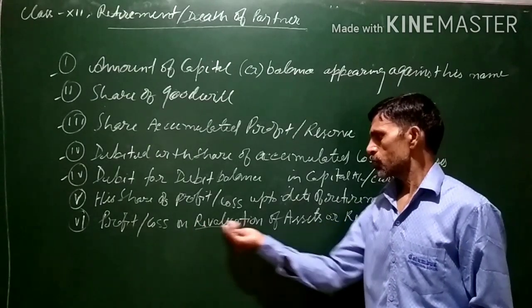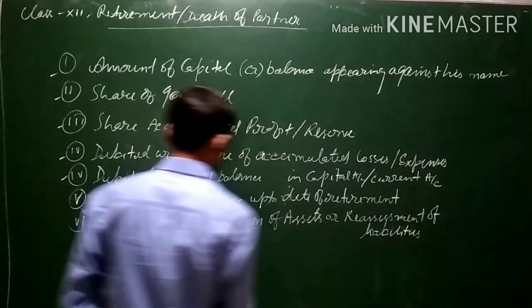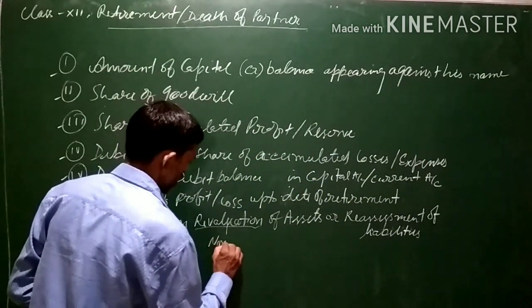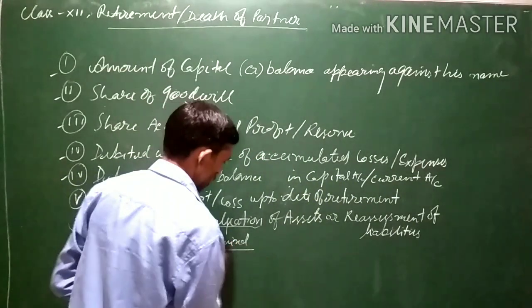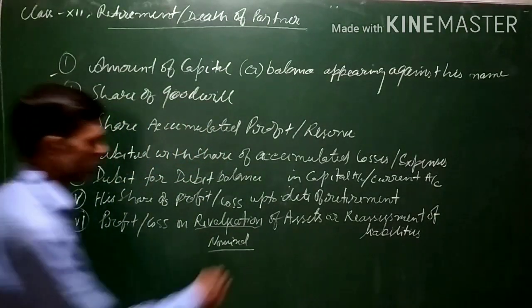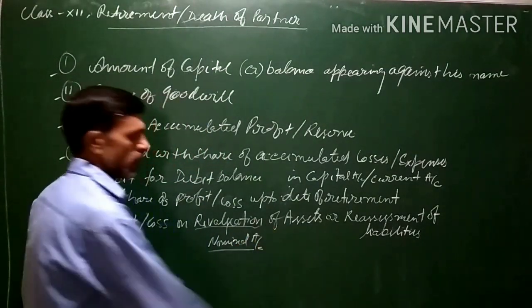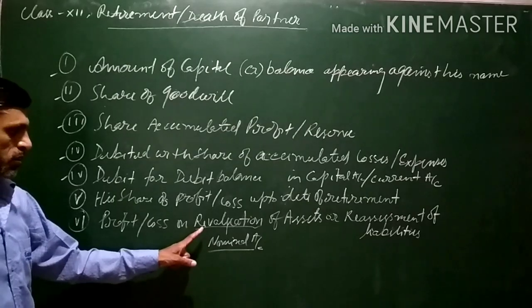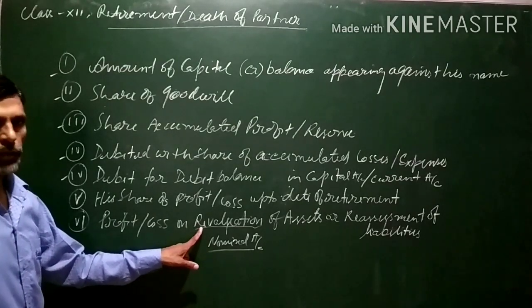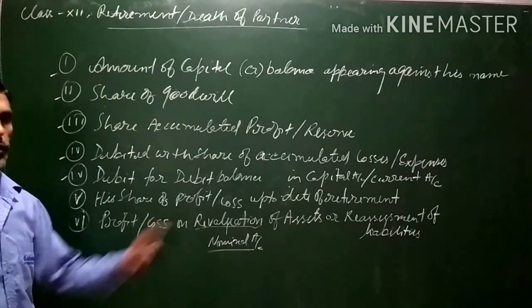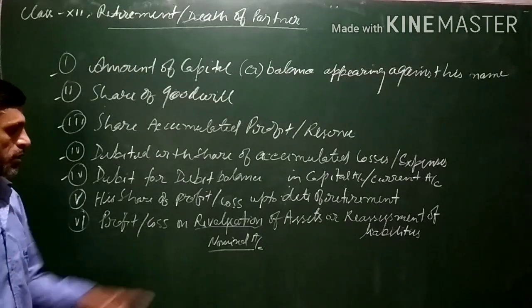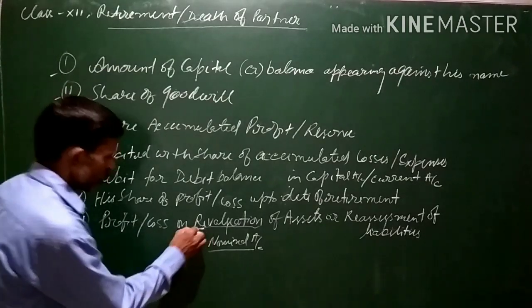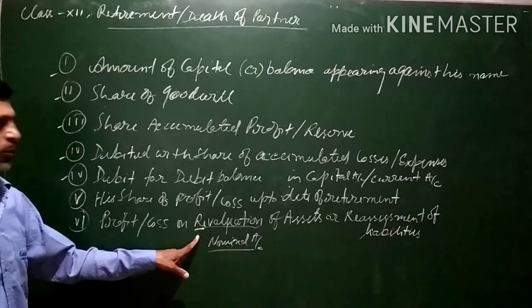It is also to be kept in mind that this revaluation account is a nominal account, which we have discussed in admission of partner also. For this account, expenses and losses will be debited, and income and gains will be credited. This is done similar to admission of partner.